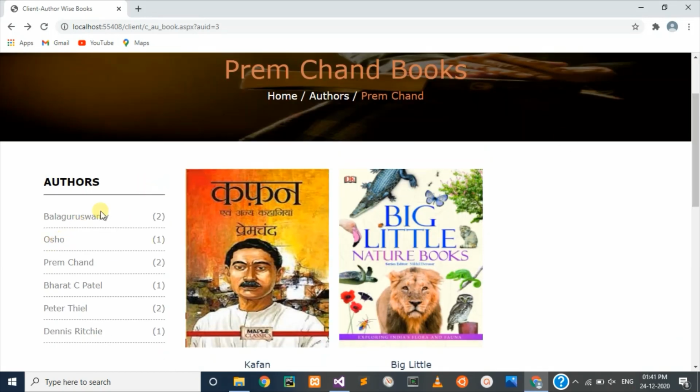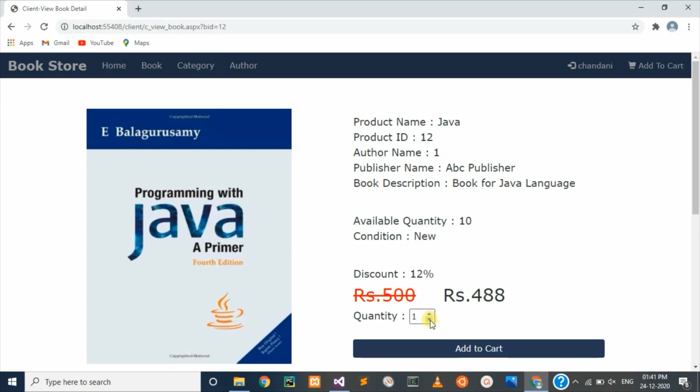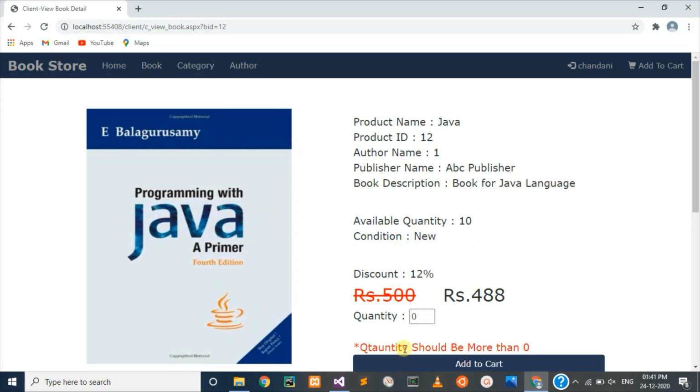Now I am going to buy Java. If I select a quantity less than 1, then it will show me an error: quantity should be more than 0. If the available quantity is 10 and I enter more than 10, then it will give me an out of stock error. Then I am going to buy 5 books.